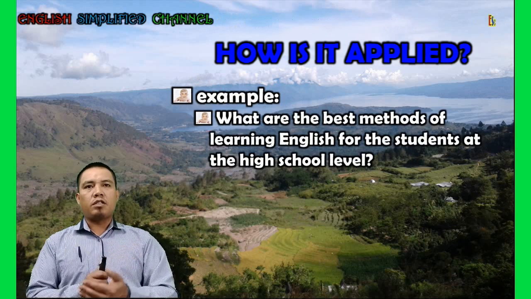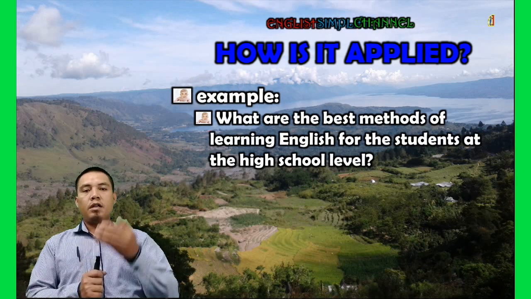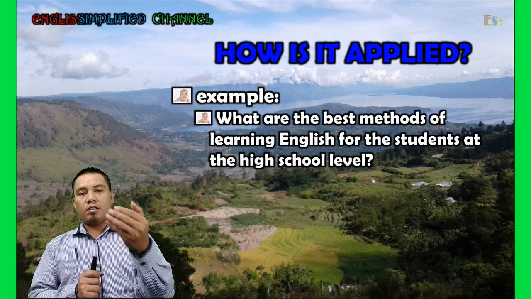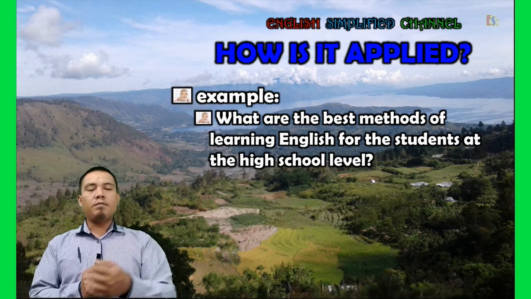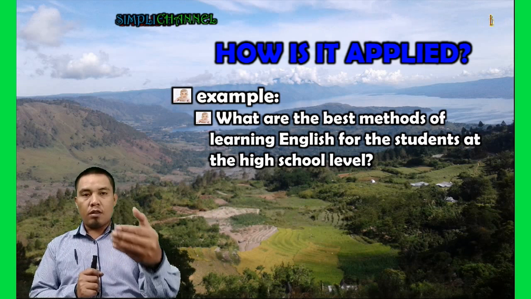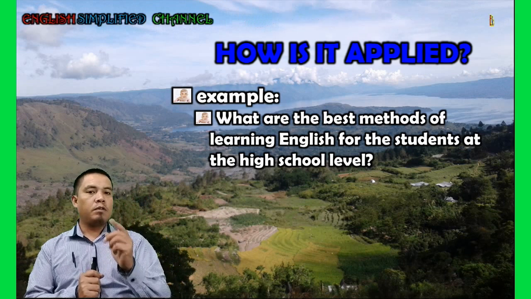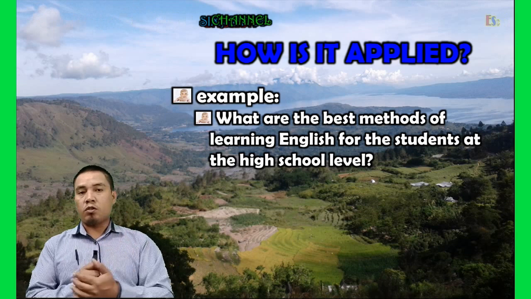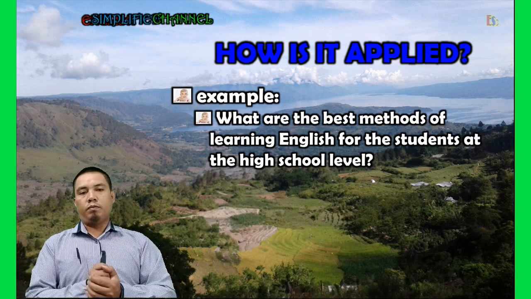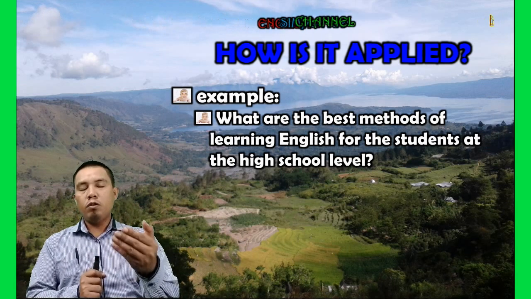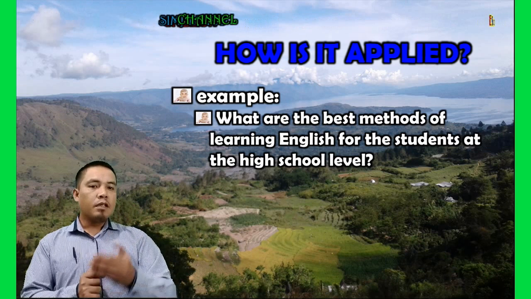what are the best methods of learning English for students at the high school level? In answering this research question, we need data. In getting the data, we need the samples. So, who will be the sample to answer this research question? If you are the researcher, it is based on you. It is based on your judgment. That is the judgmental sampling technique.